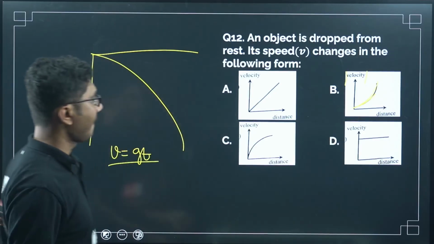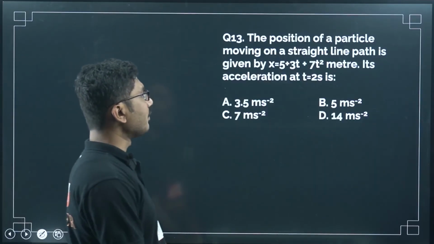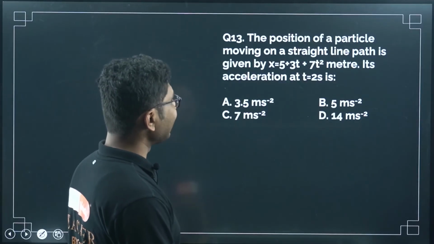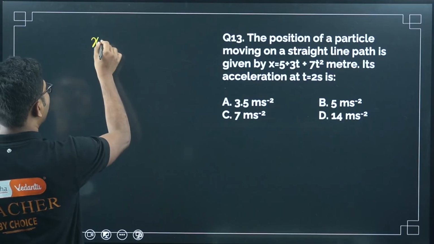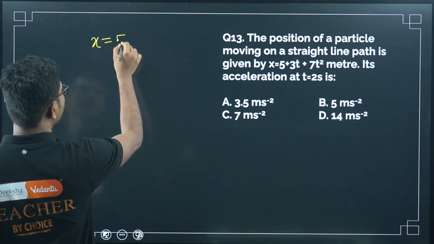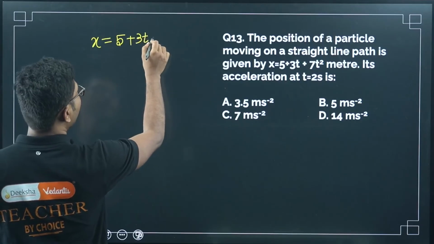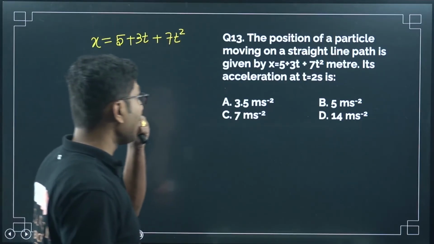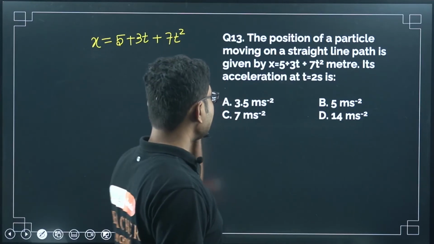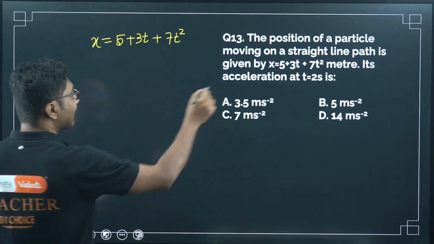Okay, now let's move on to the next question. The position of a particle moving on a straight line path is given by x equals, this is similar to that problem we have solved, right? But here it is directly given, so we don't need to do any headache. Directly x is given, position on a straight line path, and we need its acceleration at t equals 2 seconds.